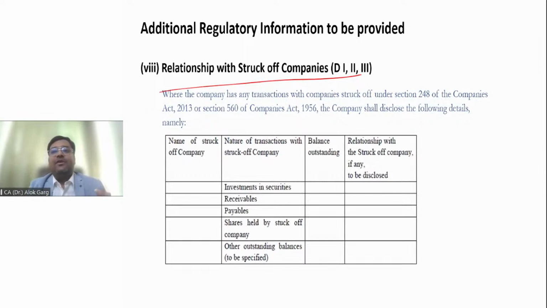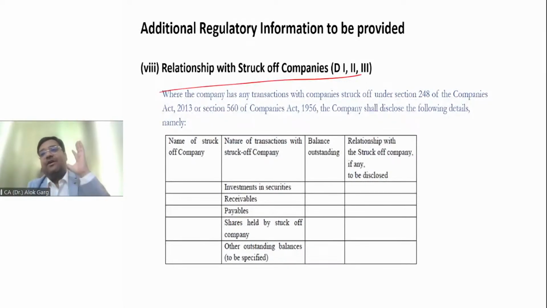So friends, what is meant by struck off companies? In the older days, I still remember, when I was studying in school, in the time of 1990 or 1995, if a student did not pay the school fees for a continuous period of 3 months, his name was struck off from the school. His admission was cancelled. And when the parents came and paid the school fees along with interest and penalty, only then would the principal allow readmission to that child.